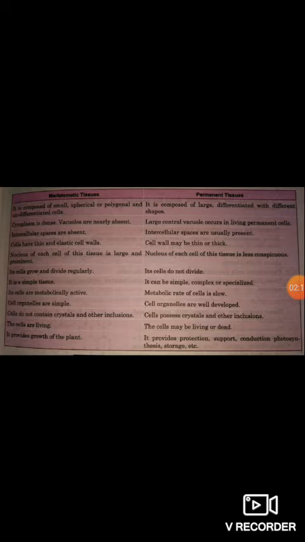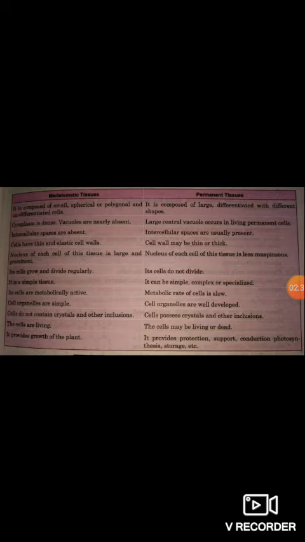Permanent tissue is composed of large, differentiated cells with different shapes. In meristematic tissue, the cytoplasm is dense, and vacuoles are nearly absent. In permanent tissue, large central vacuoles occur in living cells.